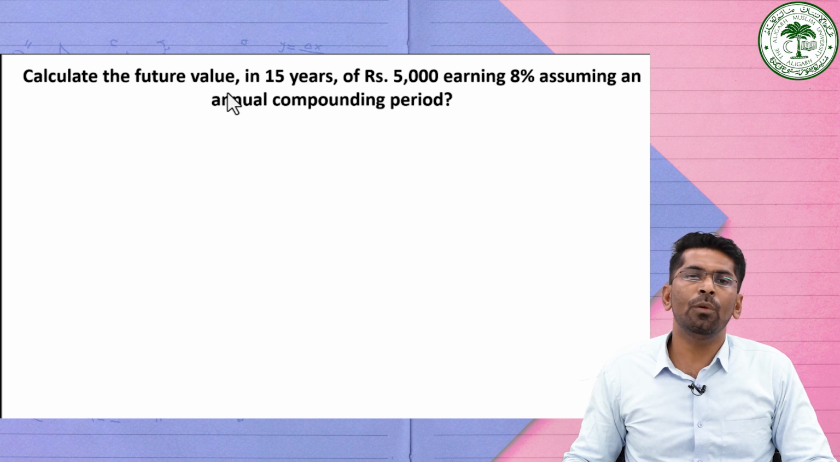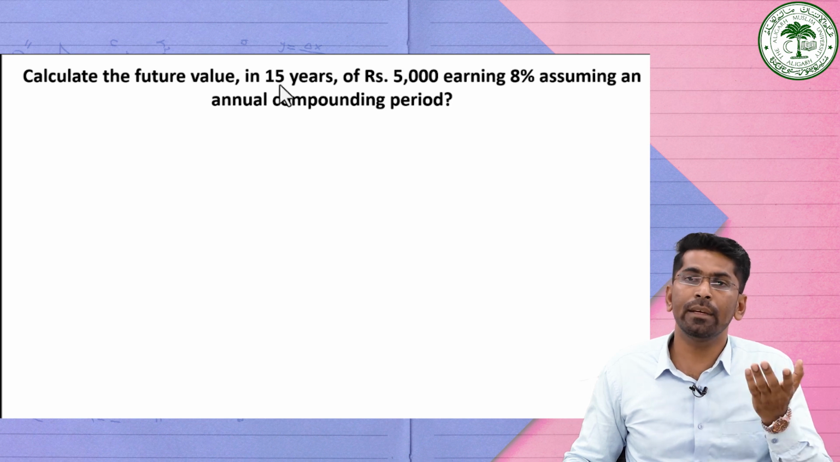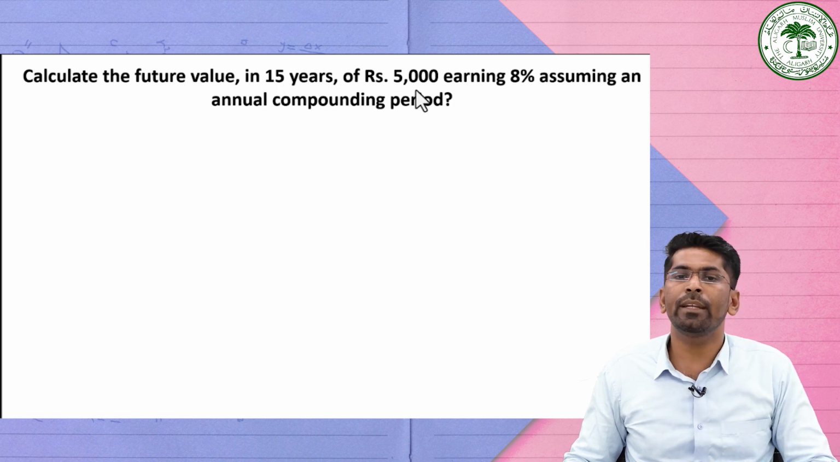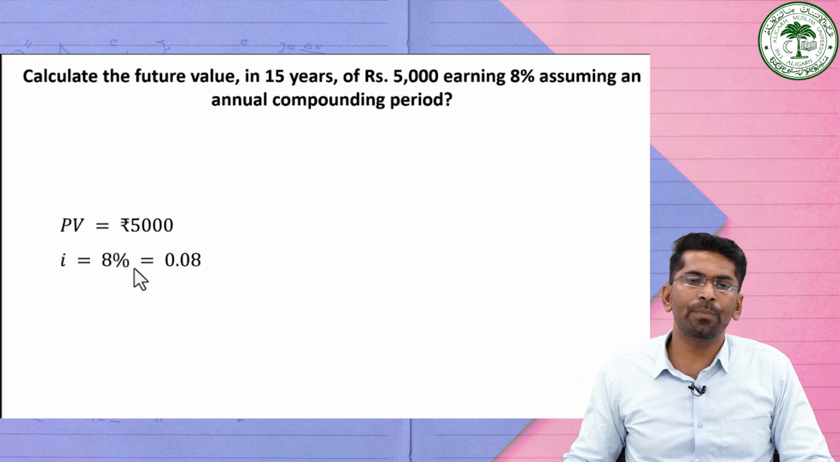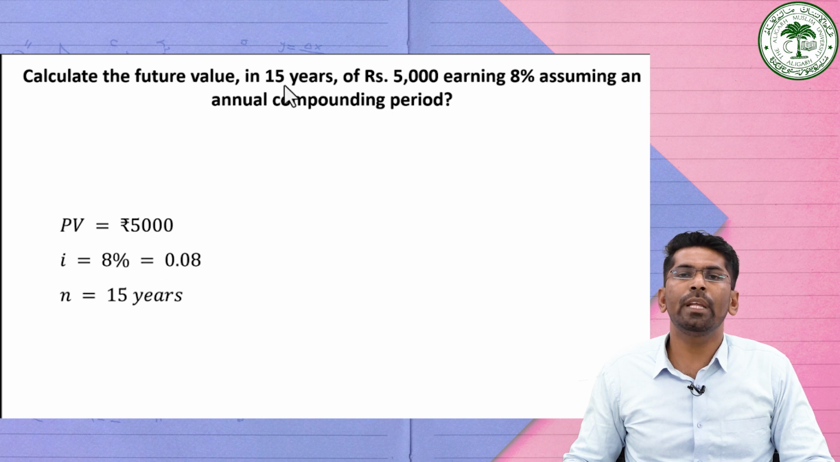Calculate the future value in 15 years of rupees 5000 earning 8%, assuming an annual compounding period. Here the future value we want to find out after 15 years, and the principal amount is 5000, and the rate of interest is equal to 8%, which is compounding annually. So the present value is equal to 5000, the rate of interest is equal to 8%, which is 0.08. Then n is equal to 15 years.